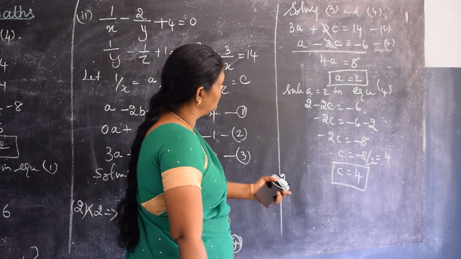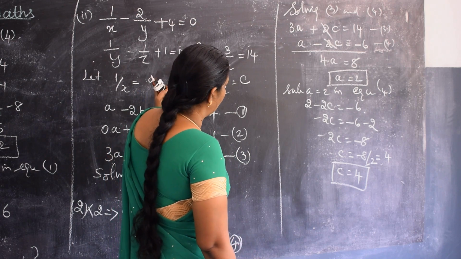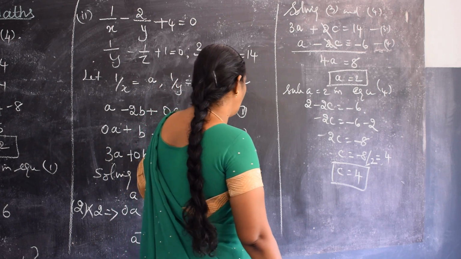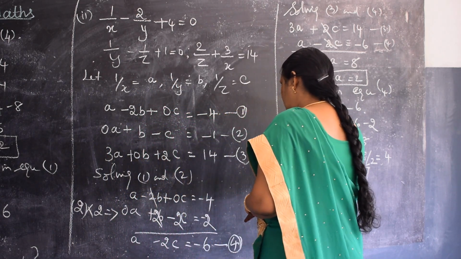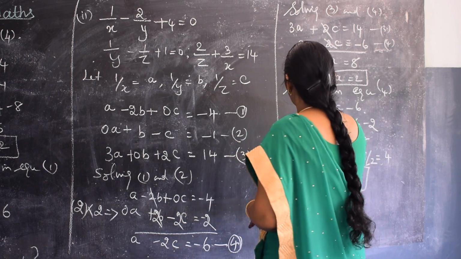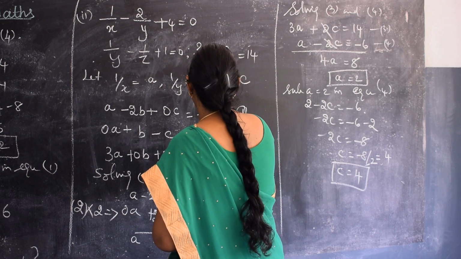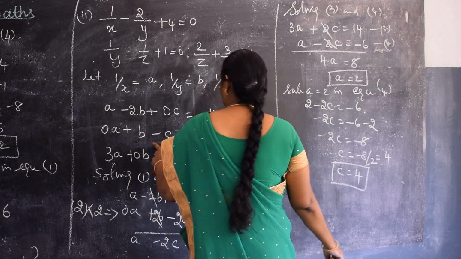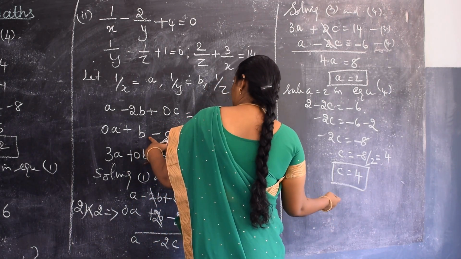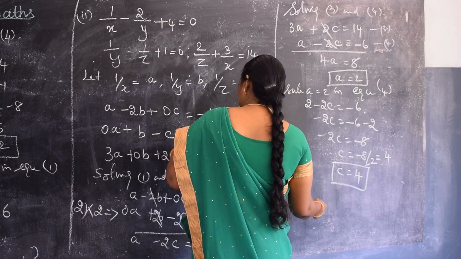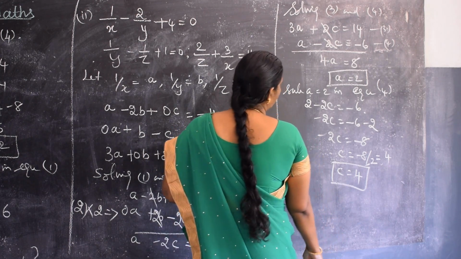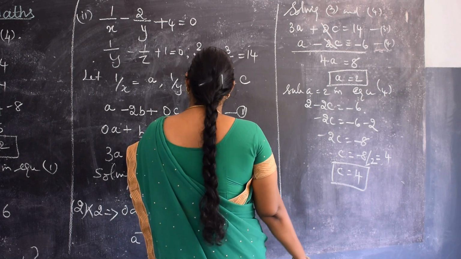So the value of c is 4. Now I have to find out the value of b, isn't it? So now you can substitute the value of c in an equation. Which equation? We can substitute in equation 2. The second equation is b minus c is equal to minus 1. Here I have found the value of c is 4.